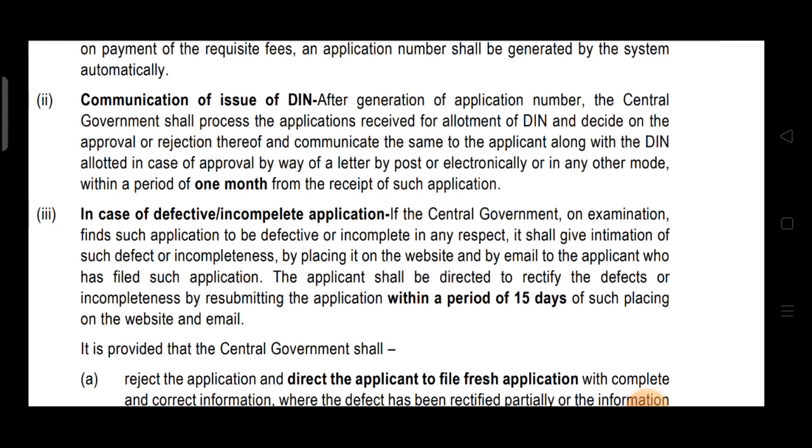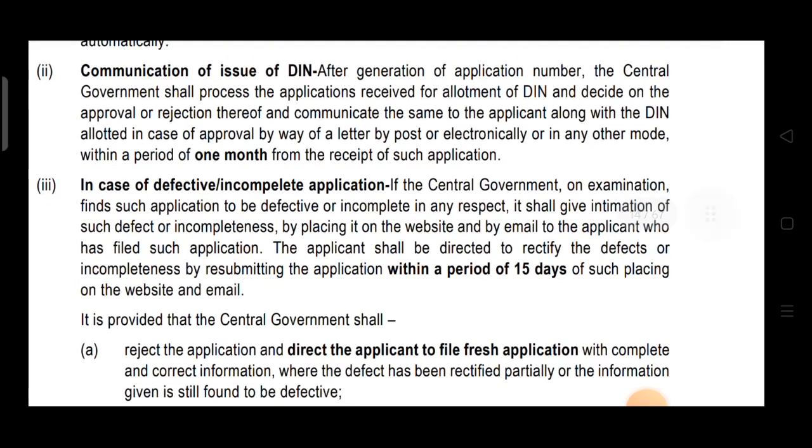In this point they are just explaining. First they are saying that application will be processed and it will be decided whether to approve or reject. In this point they are not saying about the rejection thing. They are just saying that if it is approved, then within 1 month from the receipt of application, it will be communicated to the applicant along with the DIN allotted. Now rejection part, defective part, they are saying in another point.